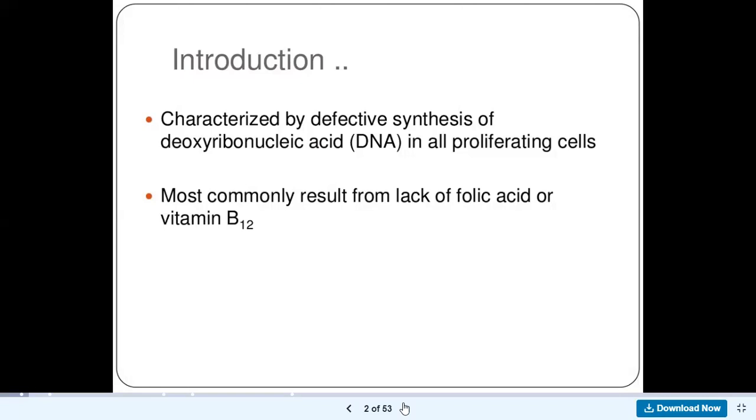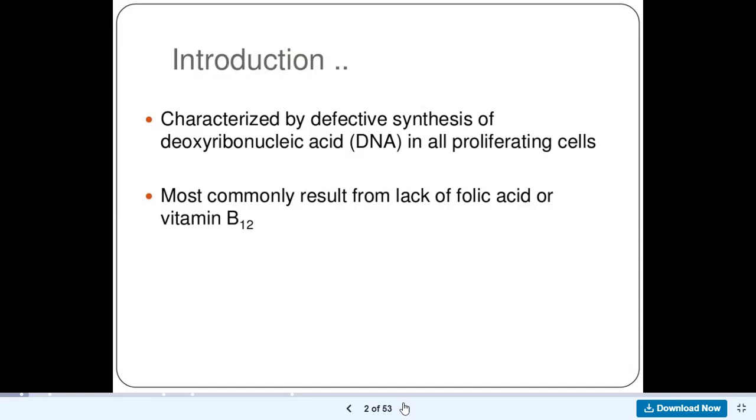Without DNA synthesis, you cannot form normal cells. So in megaloblastic anemia there is a defect in the synthesis of DNA, which is as a result of a lack of folic acid or vitamin B12.